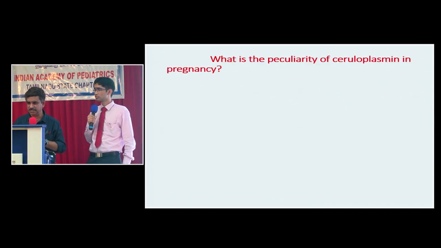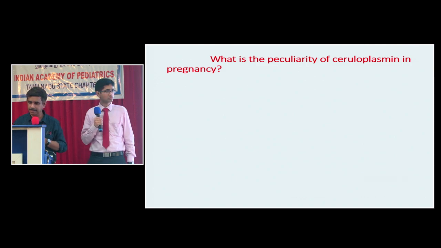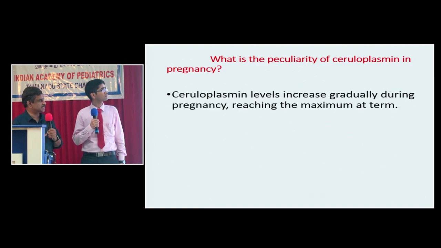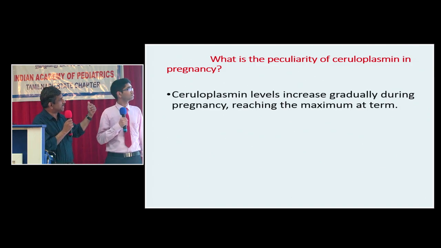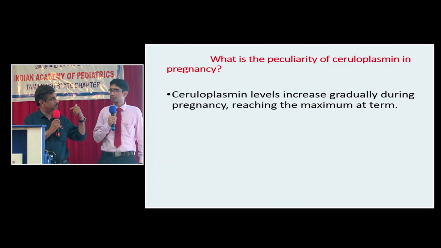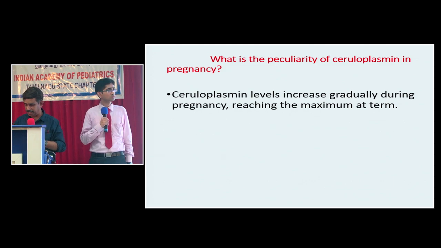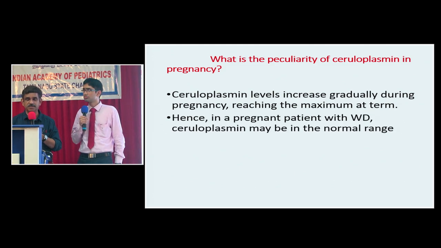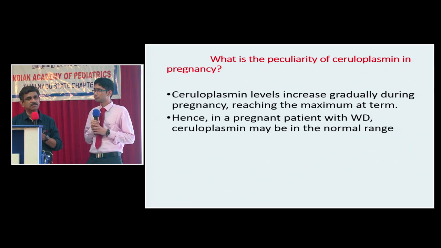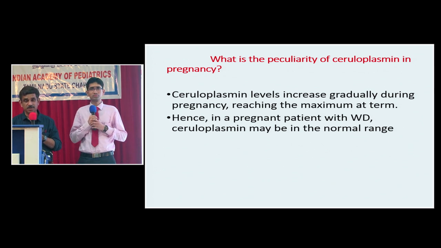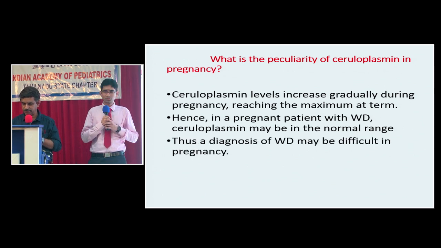What is the peculiarity of ceruloplasmin in pregnancy? Remember that ceruloplasmin levels may increase gradually during pregnancy, and it will be lowest at term. So if you have a patient with suspected Wilson disease who is at term, it will be difficult to diagnose. Ceruloplasmin will not be useful.